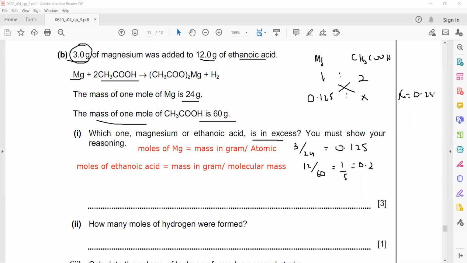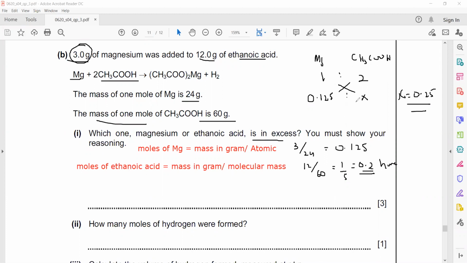So for a complete reaction, how many moles should you have of ethanoic acid? 0.25. But how many moles do you have? 0.2. So you have less than what you need for a complete reaction. So it means ethanoic acid is limiting and magnesium is in excess. Excess means more than enough, because the ratio between them is 1:2.